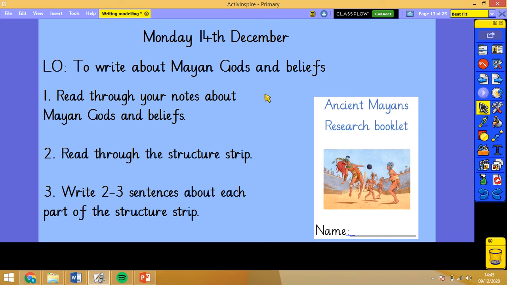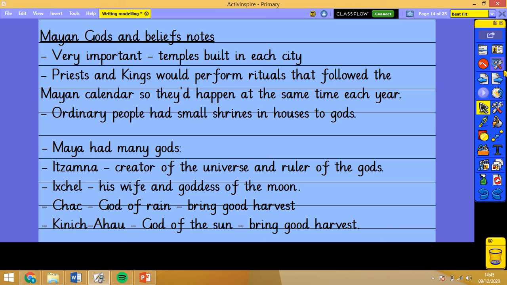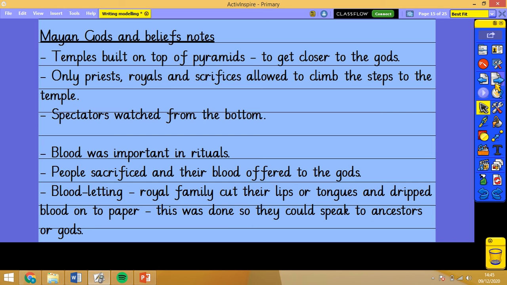Today we're going to be writing the section about Mayan gods and beliefs. So, as before, you need your Ancient Mayans research booklets and the information about Mayan gods and beliefs. First thing I'd like you to do is read through your notes, then we're going to have a look at the structure strip, and then we're going to have a go at writing a few things. So what I'd like you to do now is just pause the video and have a look through your notes about Mayan gods.